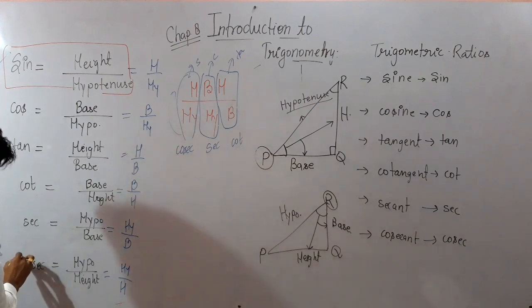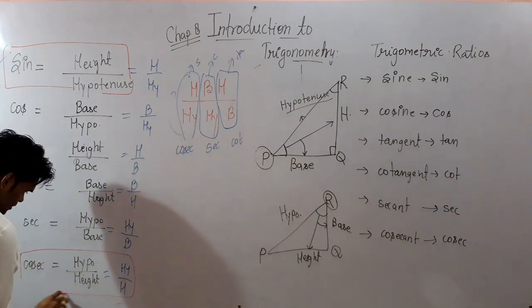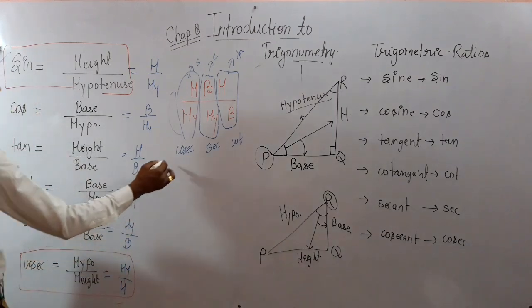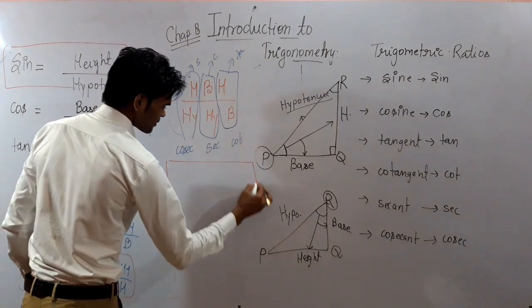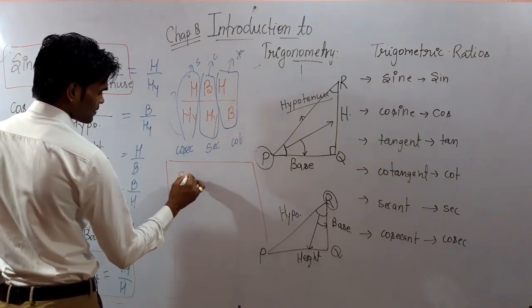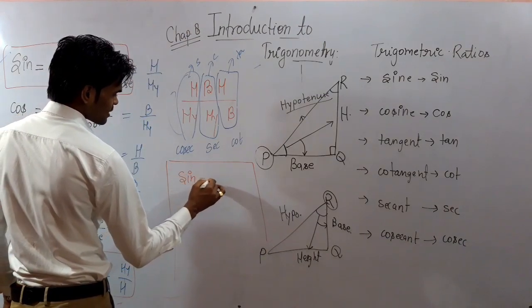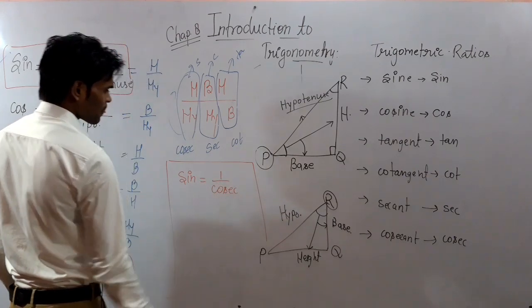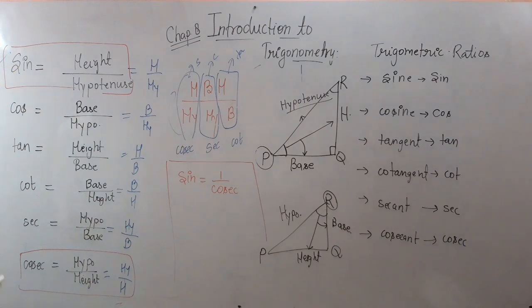And the last one, cosec, is the ratio of hypotenuse and height. So they are related to each other like this. Sine is the reciprocal of cosec.